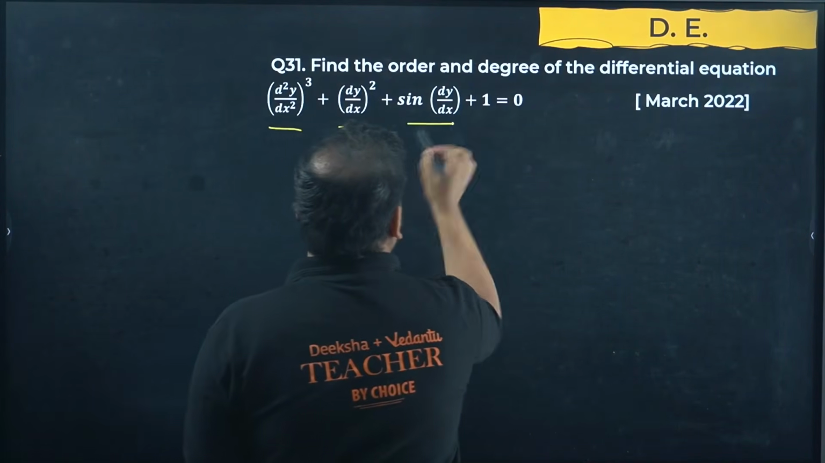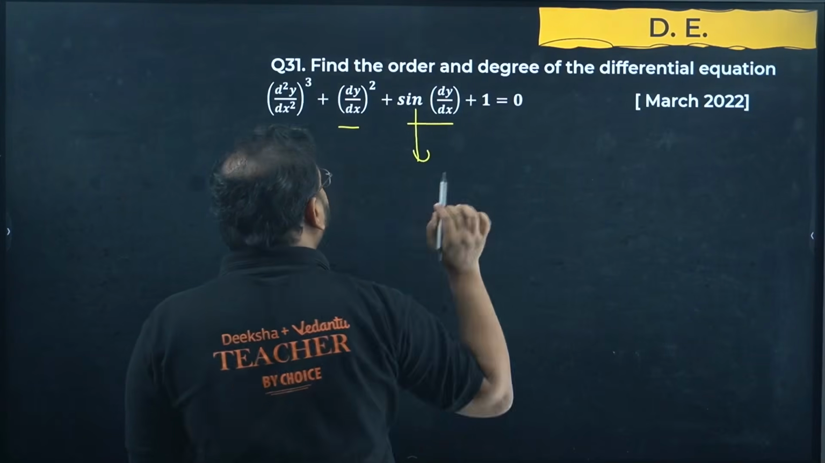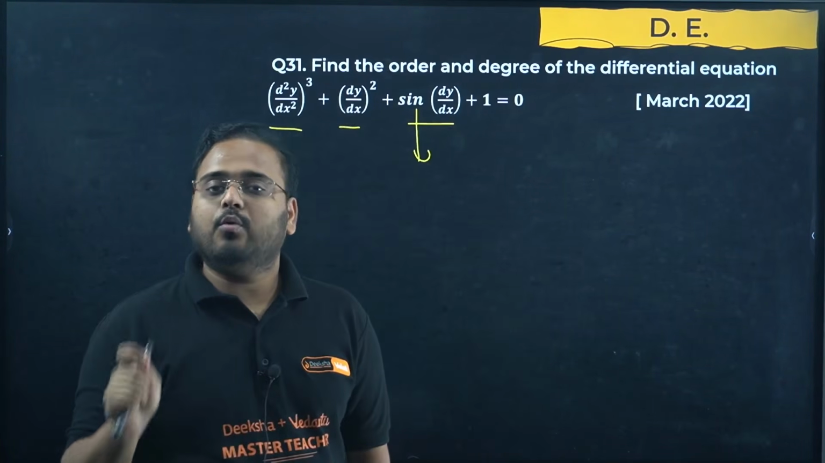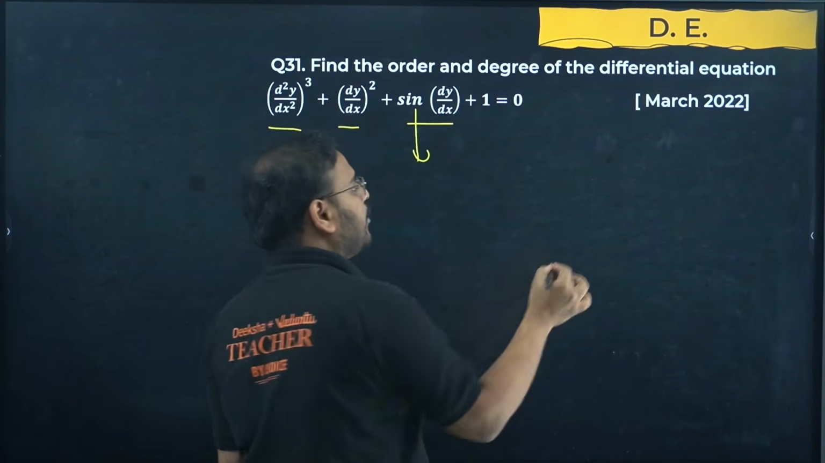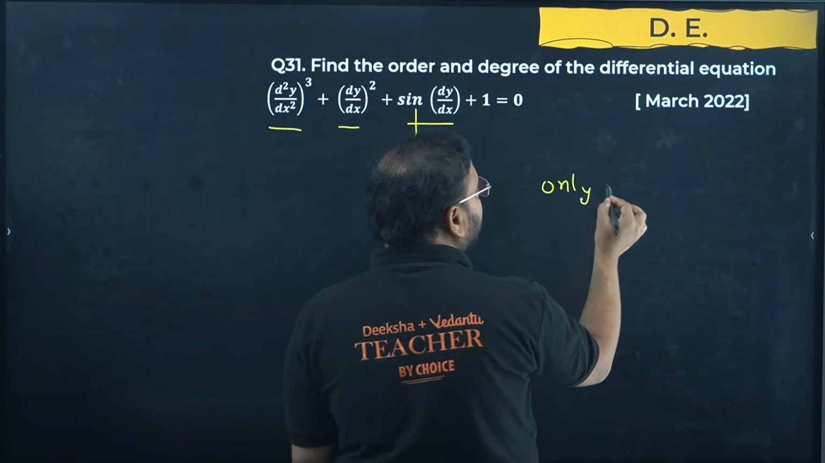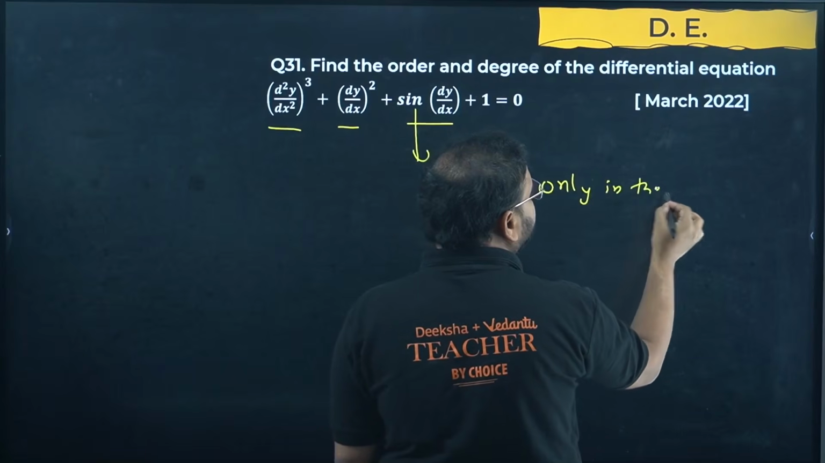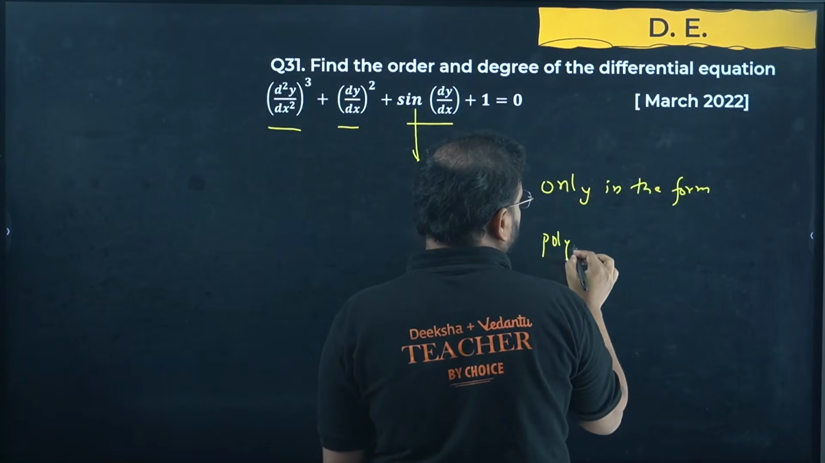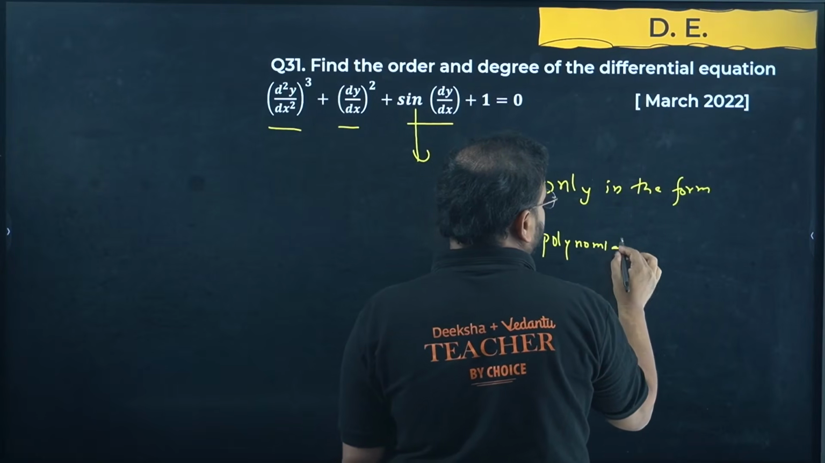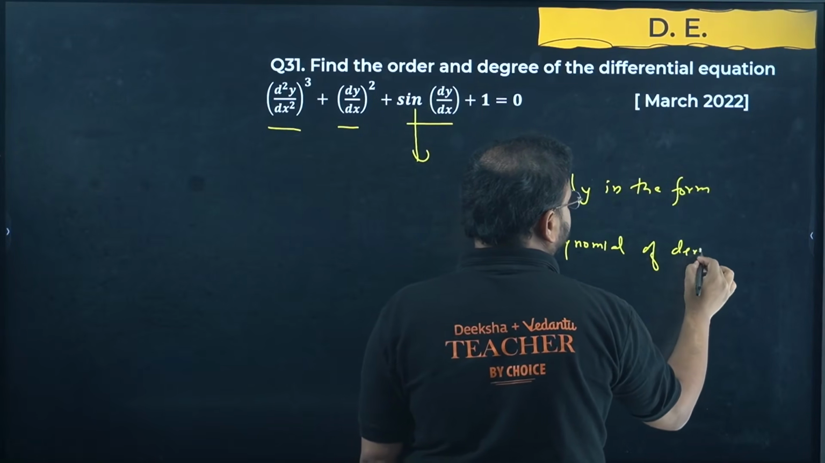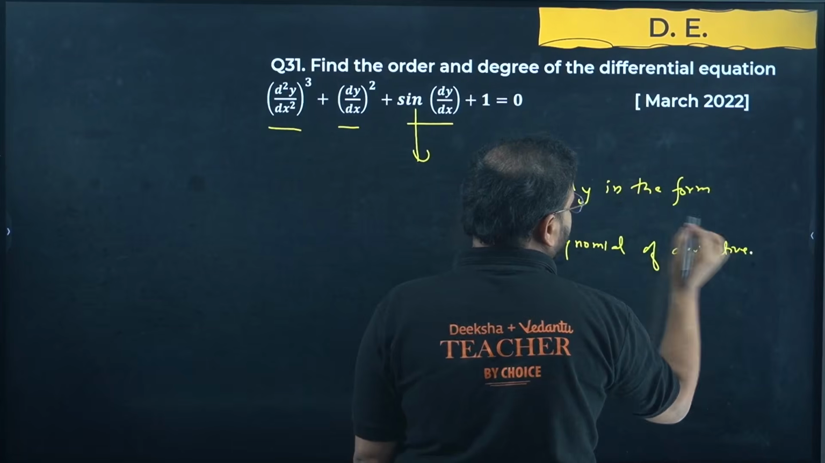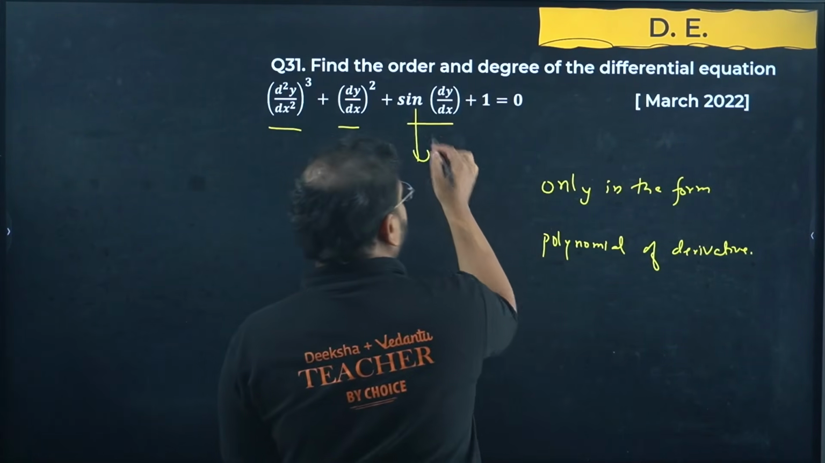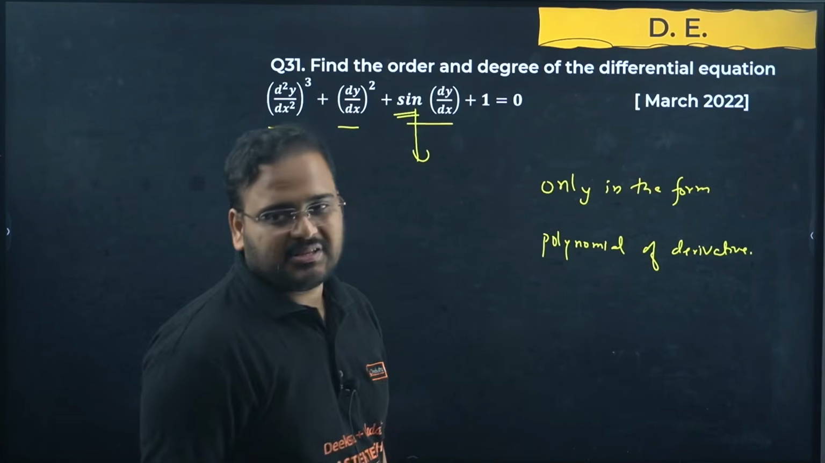Degree and order. For degree to be defined, we have a condition that the given differential equation should be only in the form of a polynomial of derivative. Polynomial of derivative. Okay, in that case we have a sine function, which means degree is not defined.